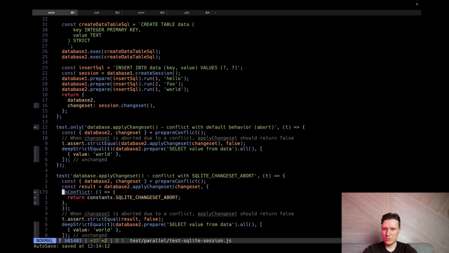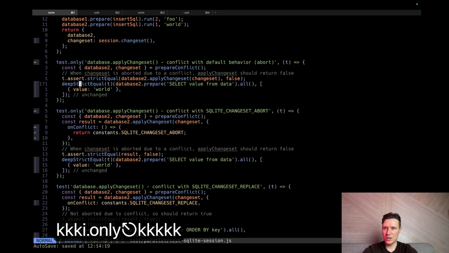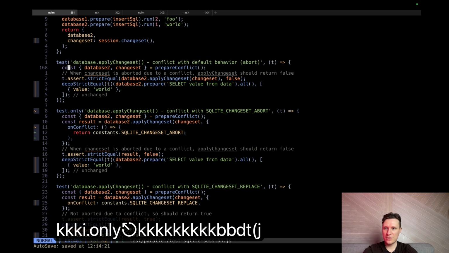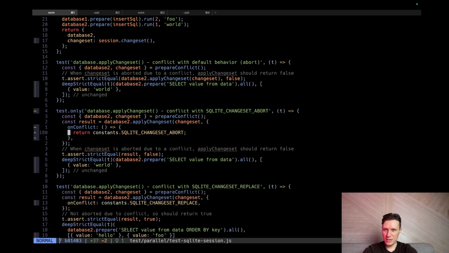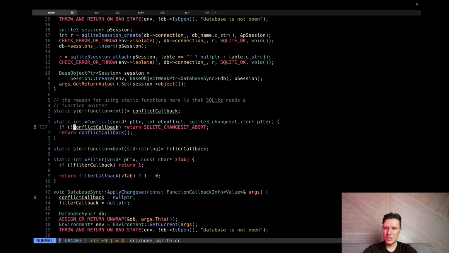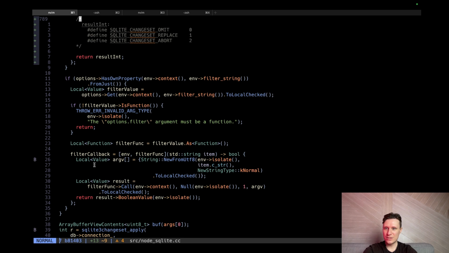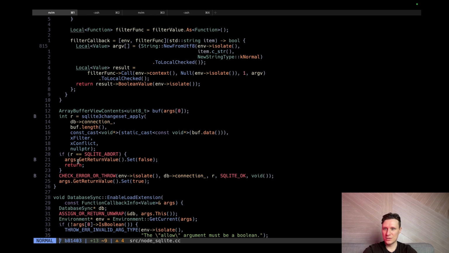We put our lambda here. Let's format the document. Okay, this is only test to run. And abort should return false. And this is what we want to run. I remove the breakpoint from here and put a breakpoint here, and we should call our lambda.